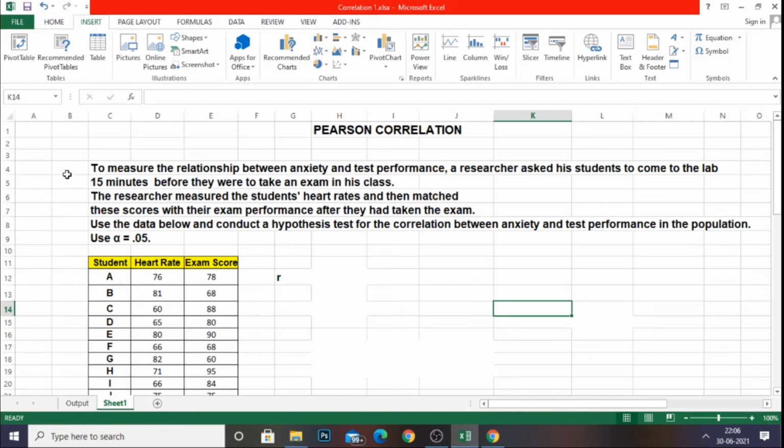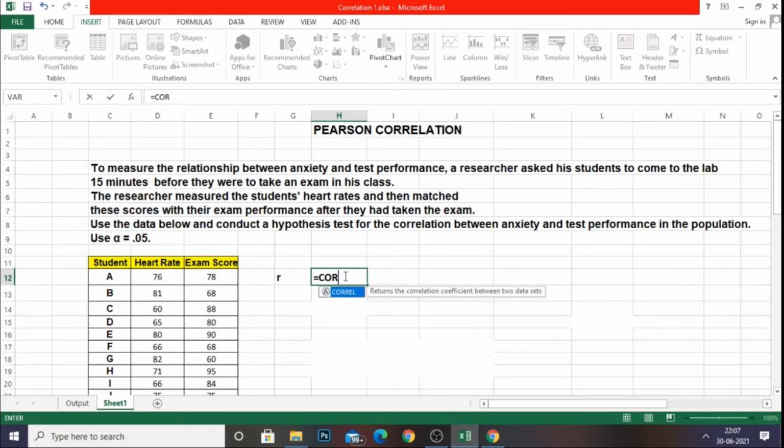Please listen to the video lecture. With simple steps you can calculate Pearson correlation using Excel. Now here, this is the Pearson correlation value we are going to find out. I am just typing an equal to symbol, and I am going to type the first formula, CORREL. This is the formula for finding correlation. I am clicking this.